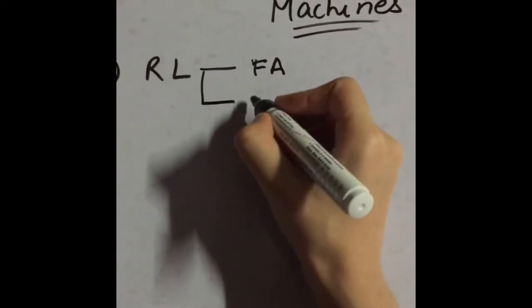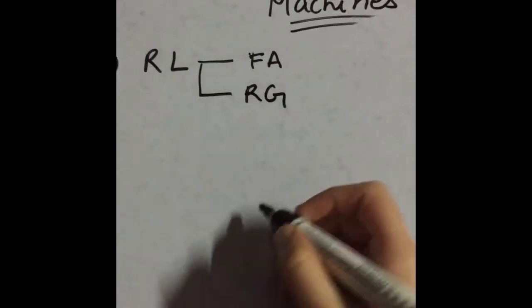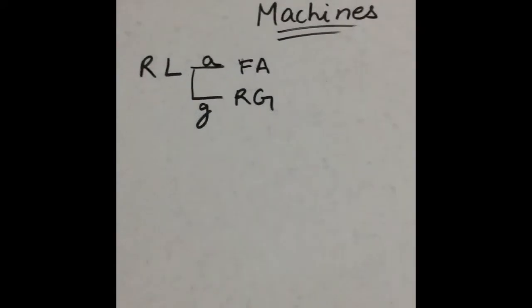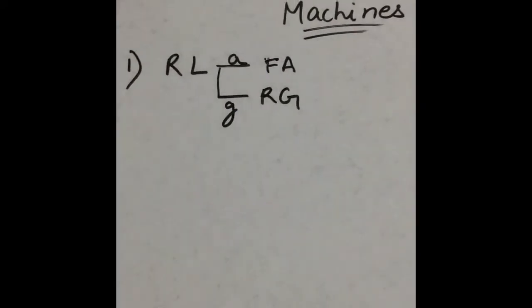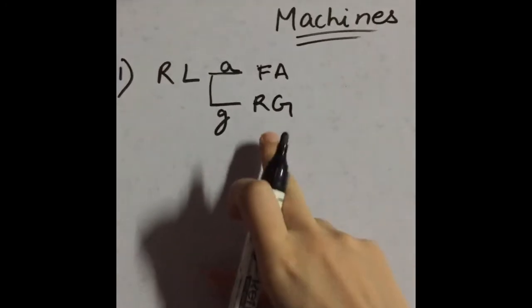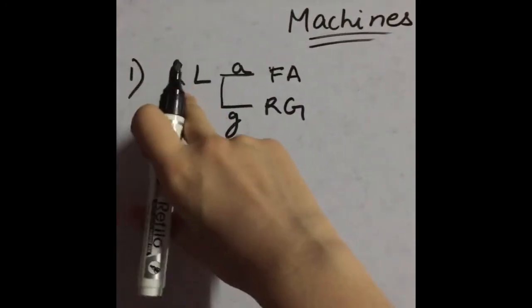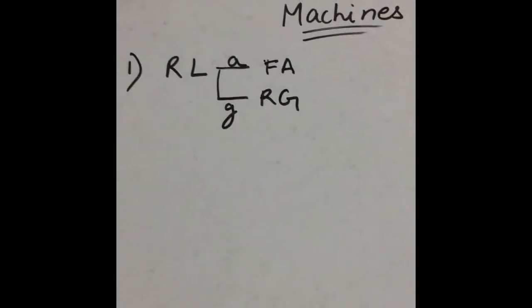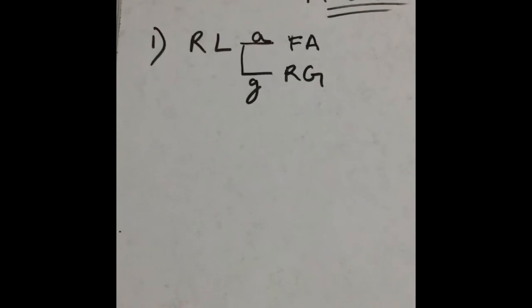The generator of regular language is regular grammar. So this is the generator and this is the acceptor. Finite automata accepts regular languages, or the set of strings, and regular grammar generates regular language. Don't worry if you don't understand properly, we will discuss in later videos one by one.